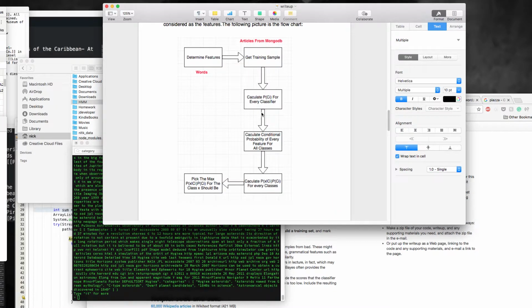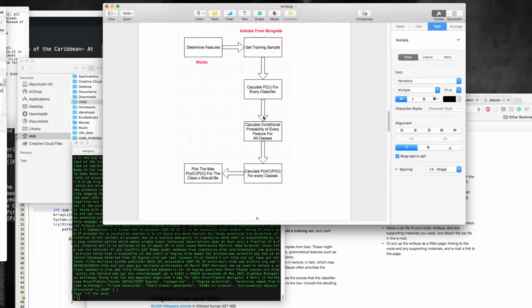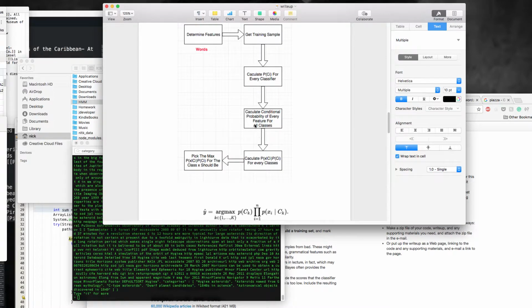Next, we calculate the probability for each class. Next, we need to calculate the conditional probability of every feature for all classes.